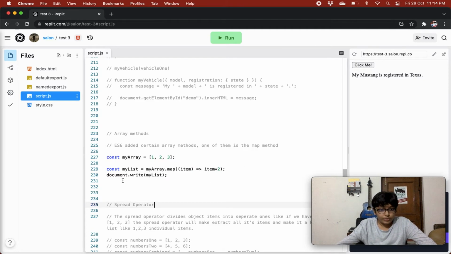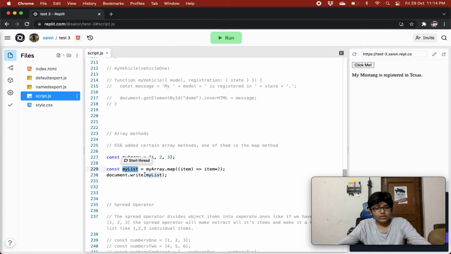So let's see over here. The array has a map method, and this map method will give us an array. For every item, it will get an item, multiply that item and return it, and then in the end the map method takes all the returned values, saves them in an array, and returns that array, which we can save in my list.